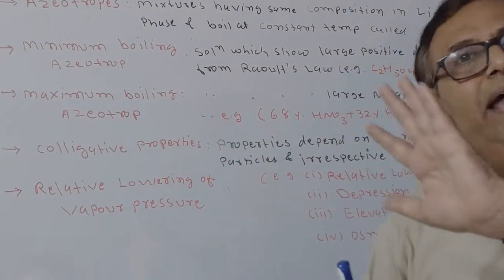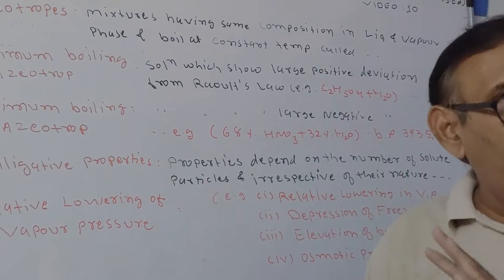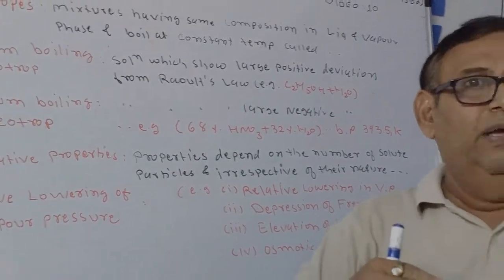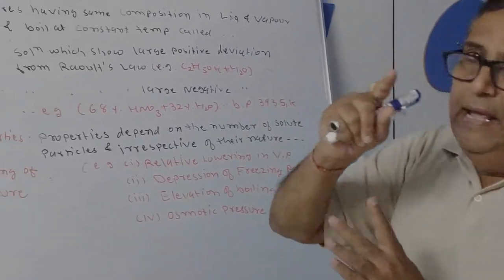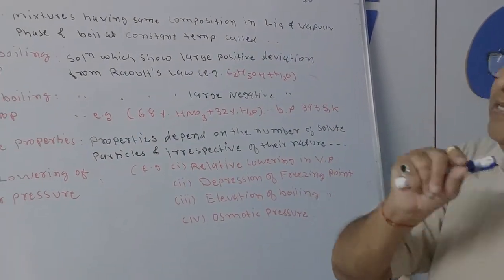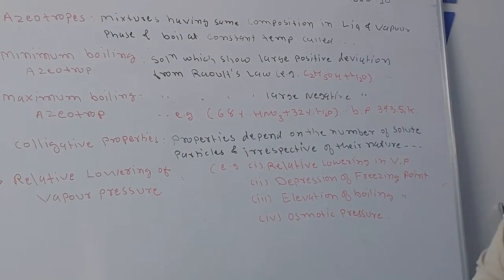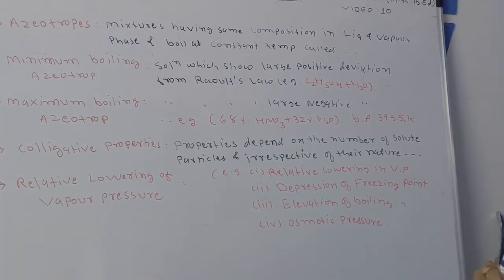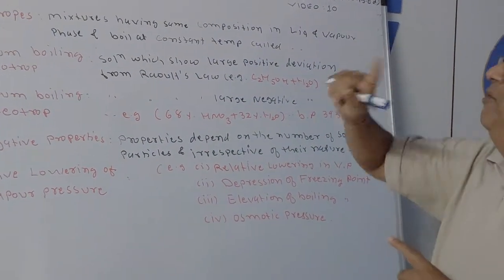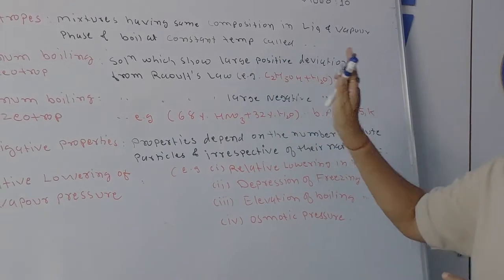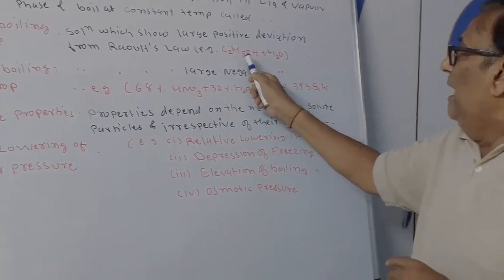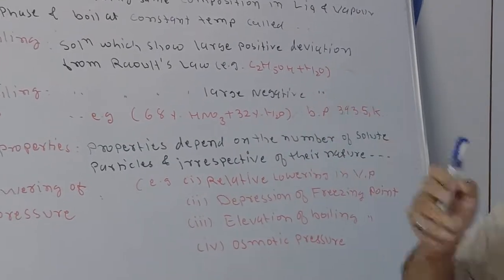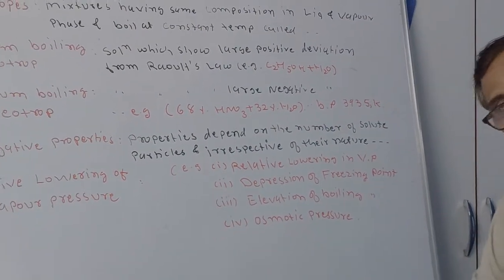That means it is a non-ideal solution, which does not obey Raoult's law. So if your azeotrope is a minimum boiling azeotrope, it shows large positive deviation from Raoult's law. An example is the mixture of ethanol and water, which is a minimum boiling azeotrope.